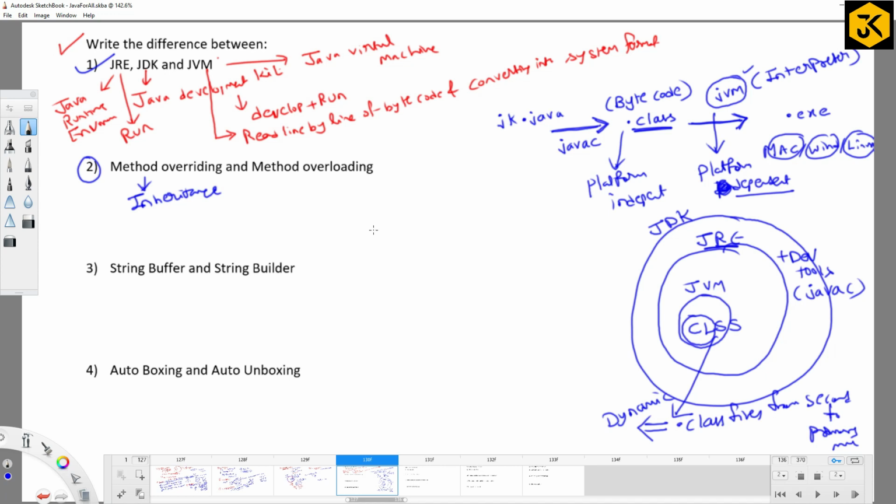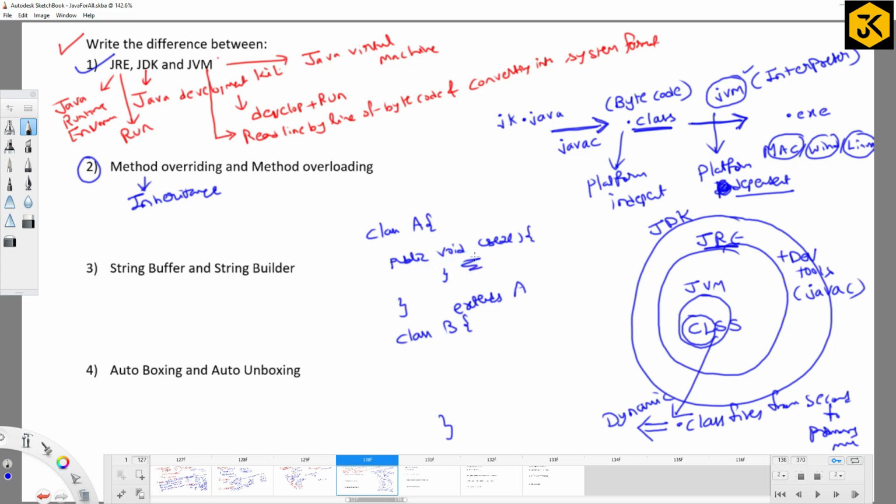for example, let me take a class A, and there is a class B which is inheriting. Inheriting means you have to use the keyword extends, class B extends A. Basically, method overriding means the method signature is purely the same, only the body is modified, right? If I take here, the method is public, the return type is void, and the method is CSC2.